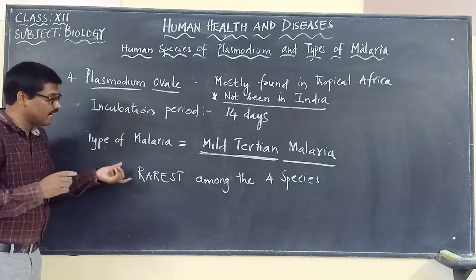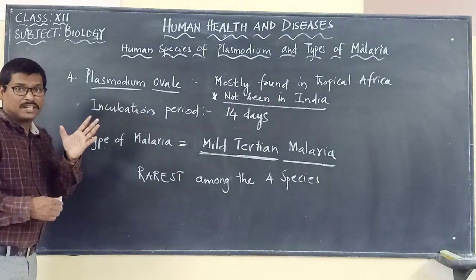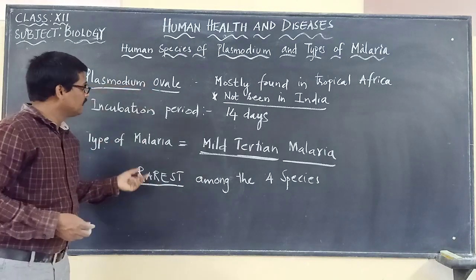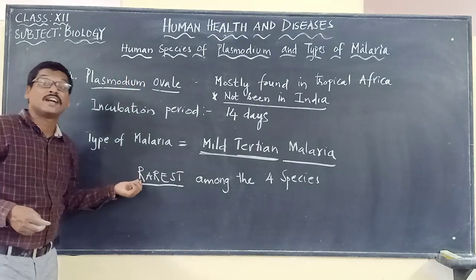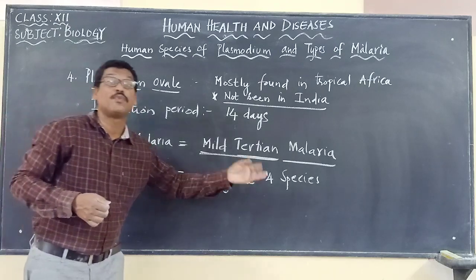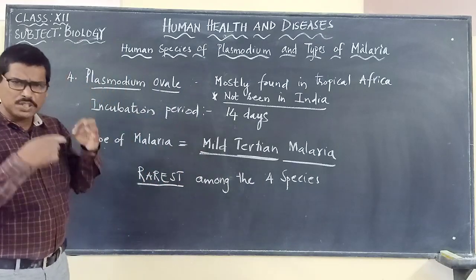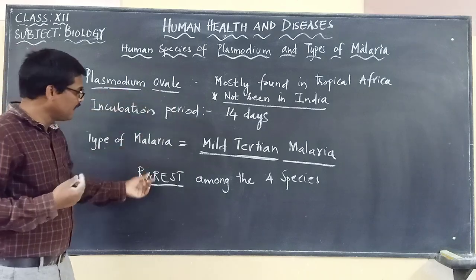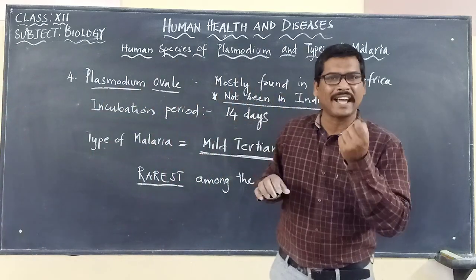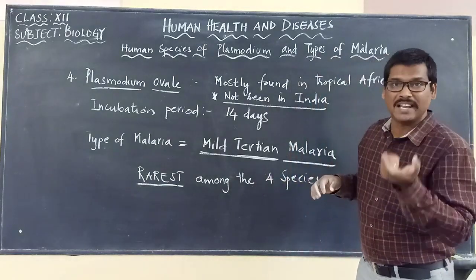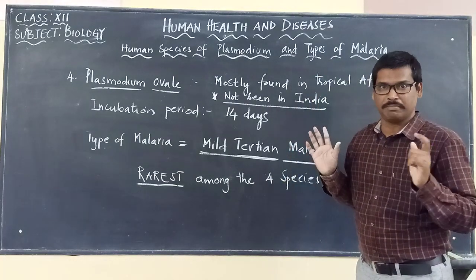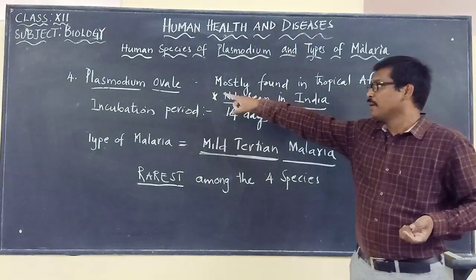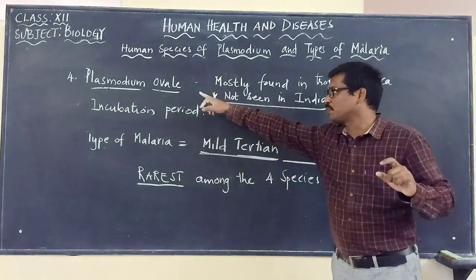That's why, because it is very mild, we do not use the term recurrent fever here. Another important point regarding Plasmodium ovale is that it is the rarest among the 4 species, and it can cause mild symptoms of malaria and may not be so life threatening. So this is the 4th one that we have to keep in mind: Plasmodium ovale.